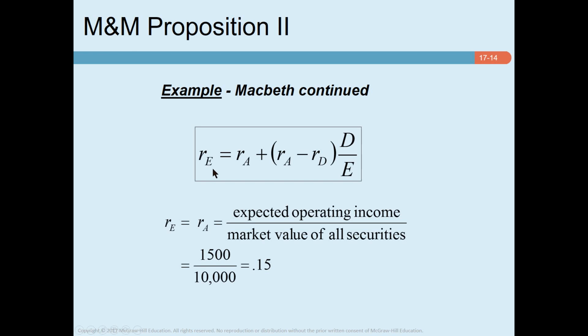Look at this equation: return on equity equals return on asset plus the return on asset minus the cost of debt, times the debt ratio, debt by equity. M&M Proposition 2 argues that the expected return on a common stock, which is the expected return on equity, of a levered firm increases in proportion to the debt to equity ratio.